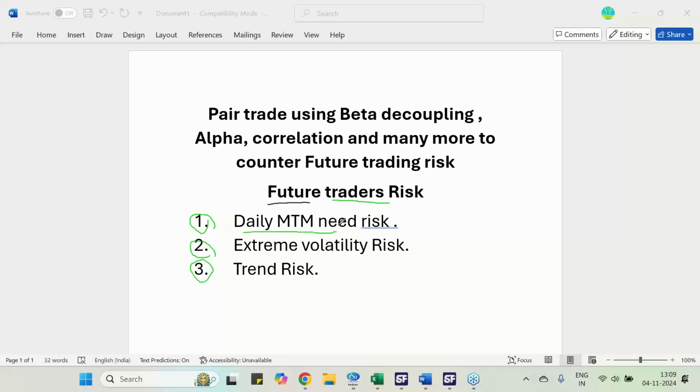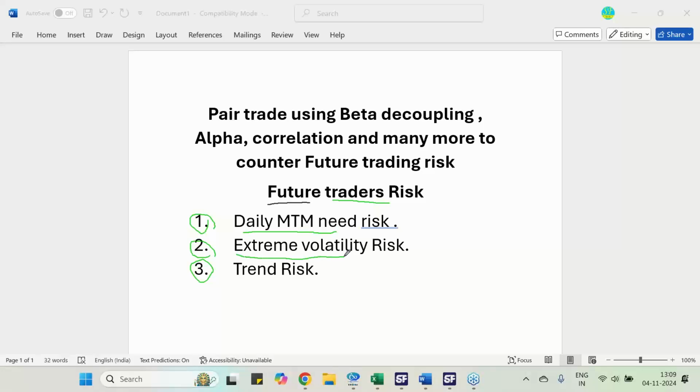Daily M2M, mark to market margin. Suppose you have bought a future, and every day the future is falling. So you need to arrange M2M, mark to market margin, at the day end to keep the position alive, or else the broker will close this position.